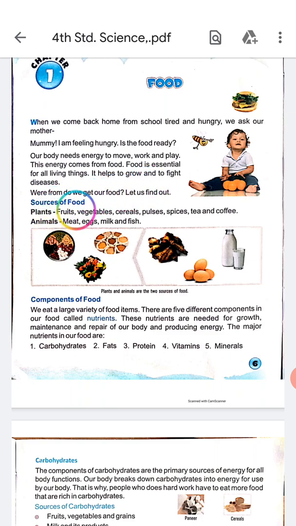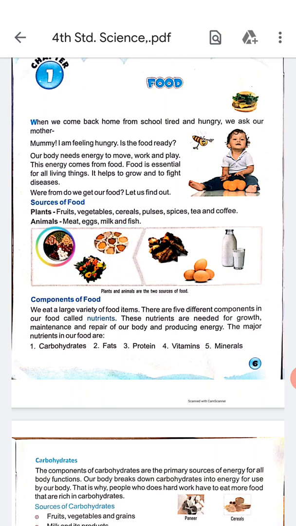Sources of food. First, plants. We get food from plants: fruits, vegetables, cereals, pulses, spices, tea and coffee. We get all these things from plants. Next, animals. From animals, we get meat, eggs, milk and fish.